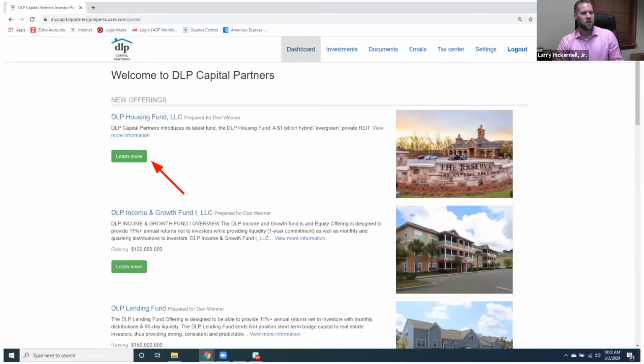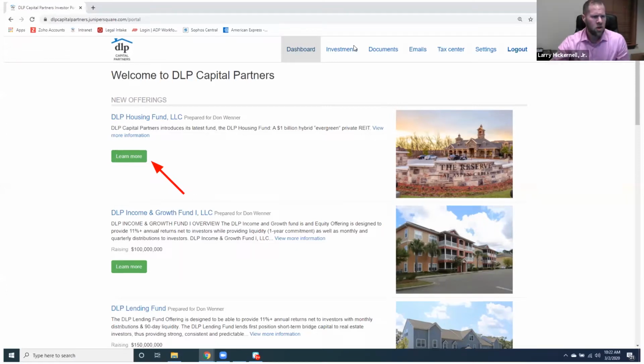So once you've gained entrance into the portal, you'll be able to see all of our offerings right here on the DLP Capital Partners offerings page. So what I'm going to do now is go over to another page, which will show you our live interface. So I'm going to go over to the live interface now.